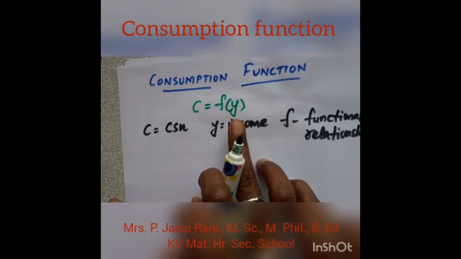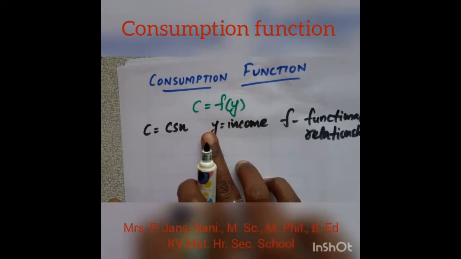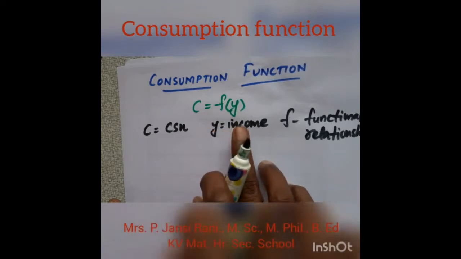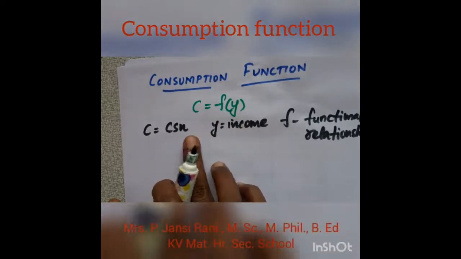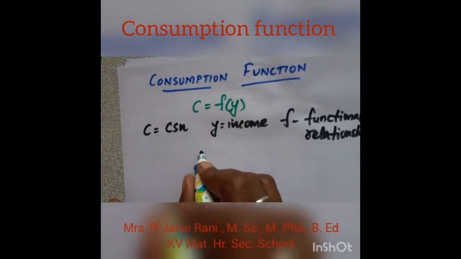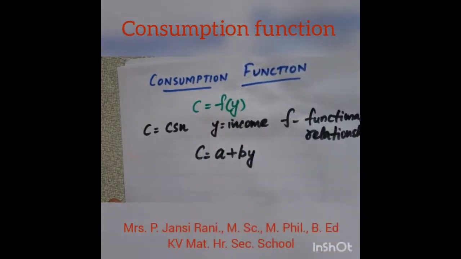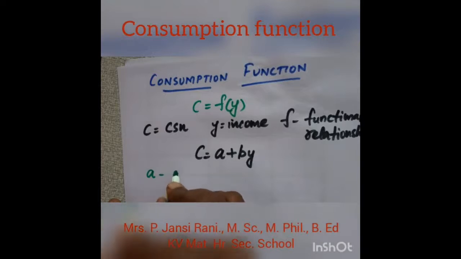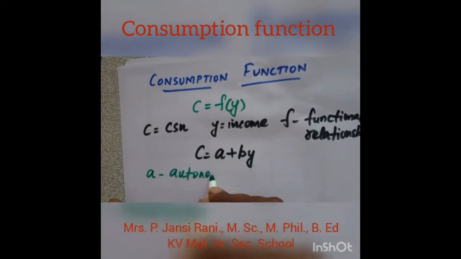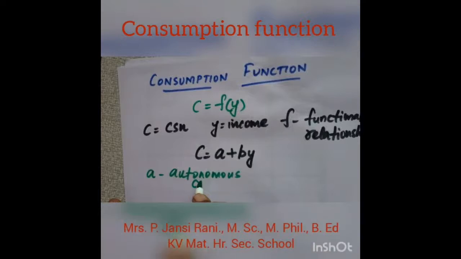It means whenever income increases, consumption also increases. But the increase in income will be more than the increase in the consumption. It can be mathematically written as C is equal to A plus BY, where we already know C is consumption and Y is income. The two new concepts are A, which is said to be autonomous consumption, and B, which is said to be the marginal propensity to consume.